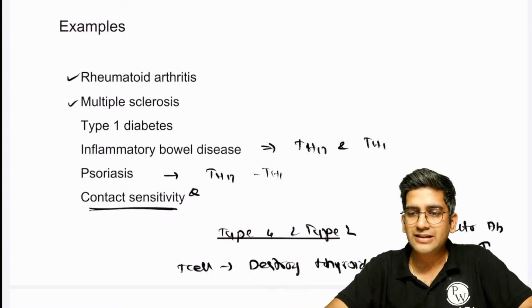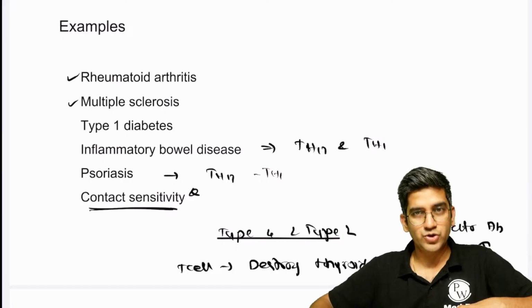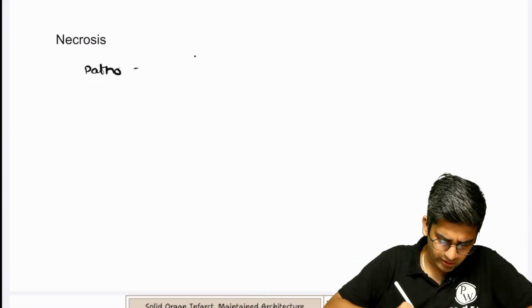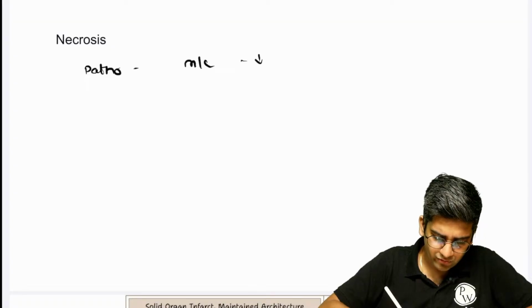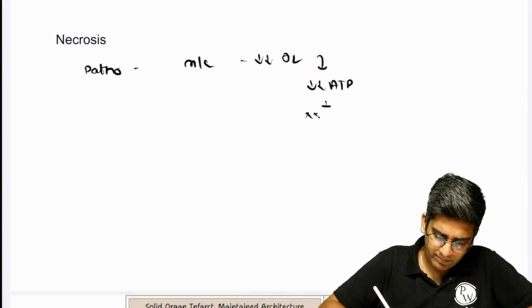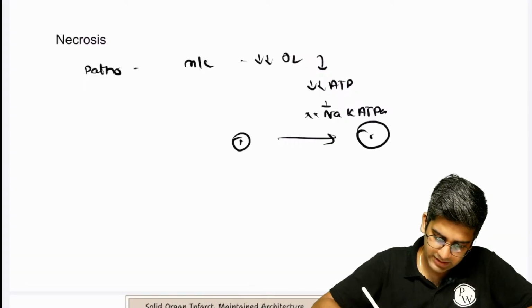Can anyone tell me the types of necrosis? LDH, everything. Types of necrosis, you comment on the type of necrosis. I'll write simply about the pathogenesis of necrosis. The most common cause by default is reduced oxygen or reduced blood, reduced ATP. That will stop my sodium potassium ATPase. That will make a normal cell a swollen cell.